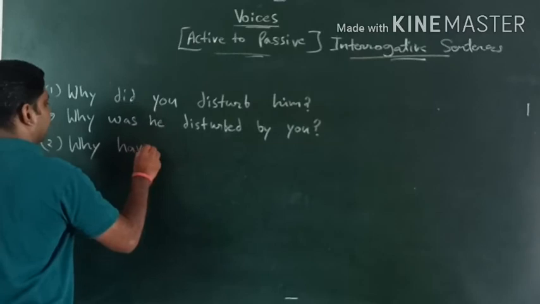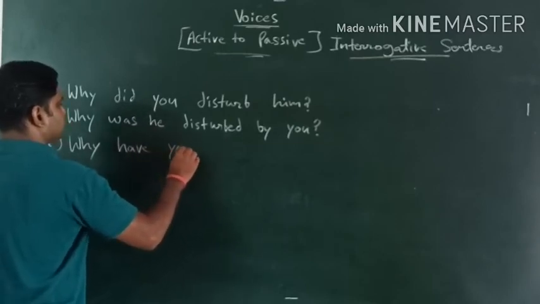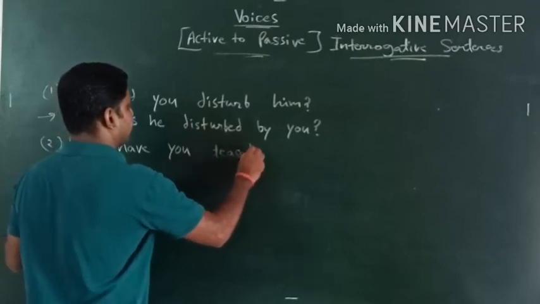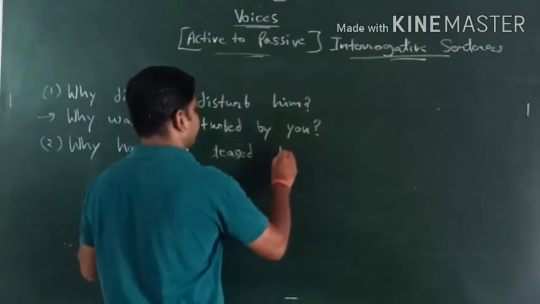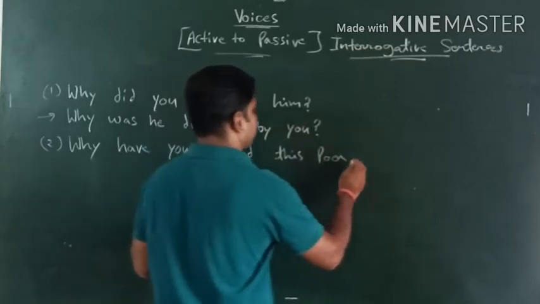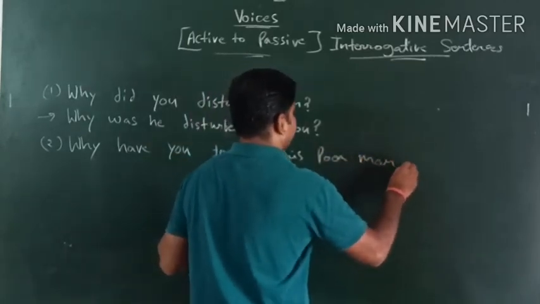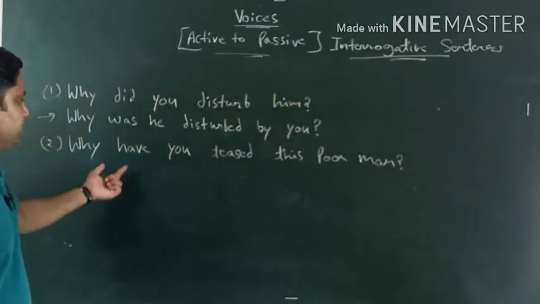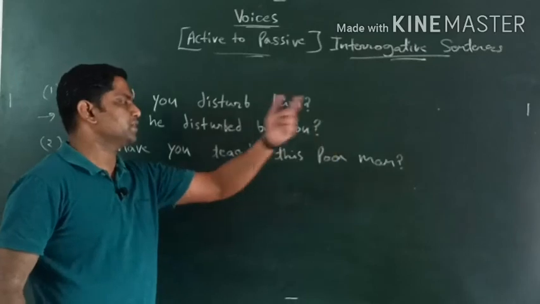Why have you teased this poor man? The sentence I have written: why have you teased this poor man?